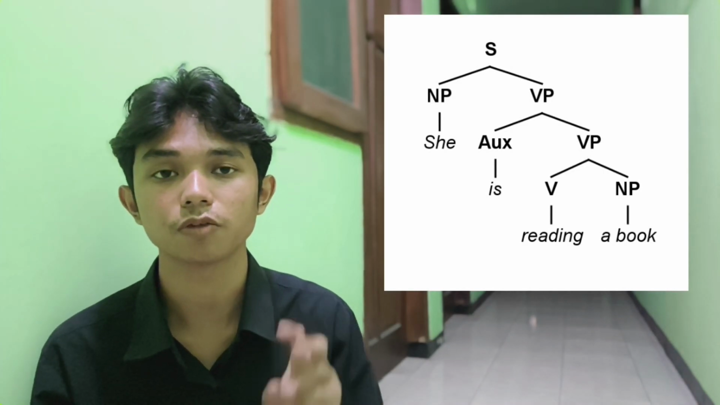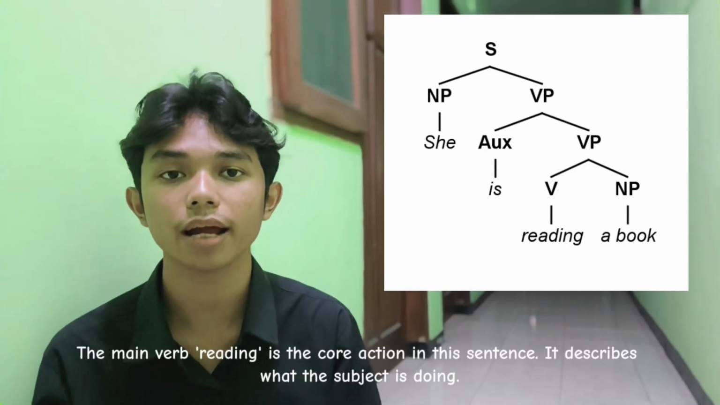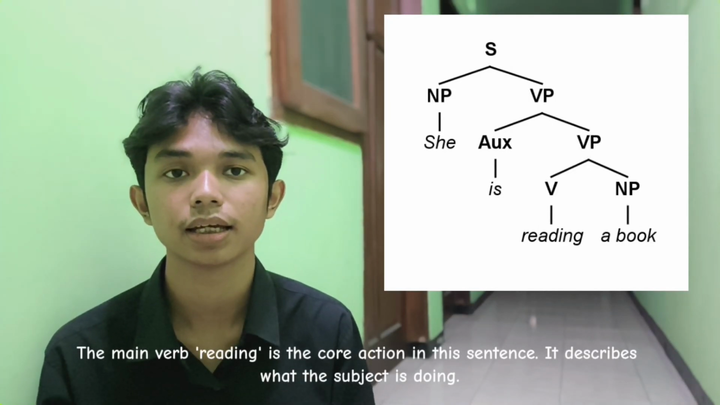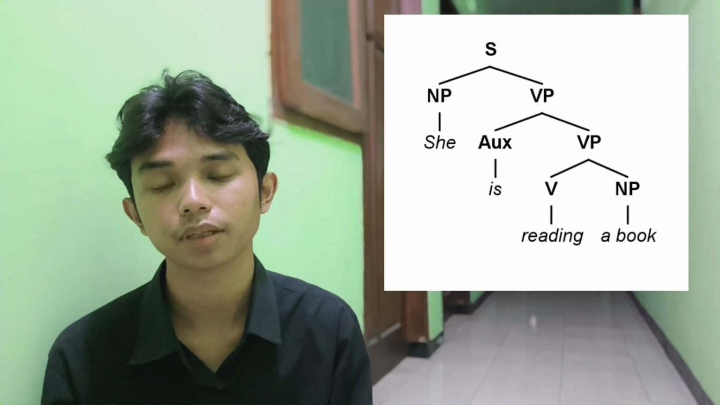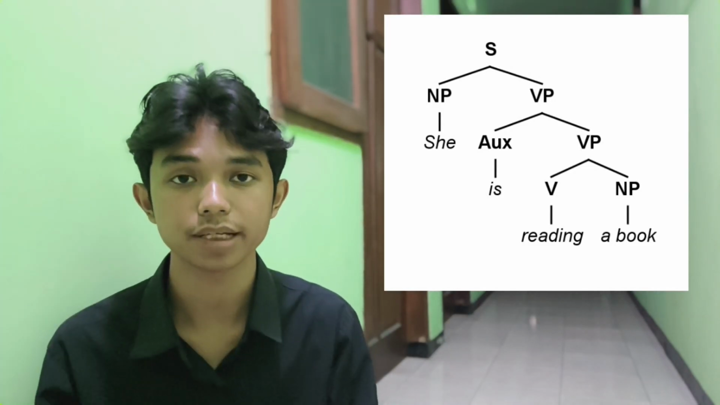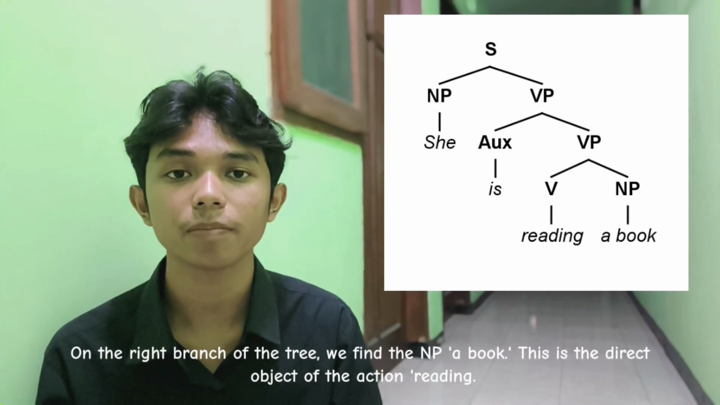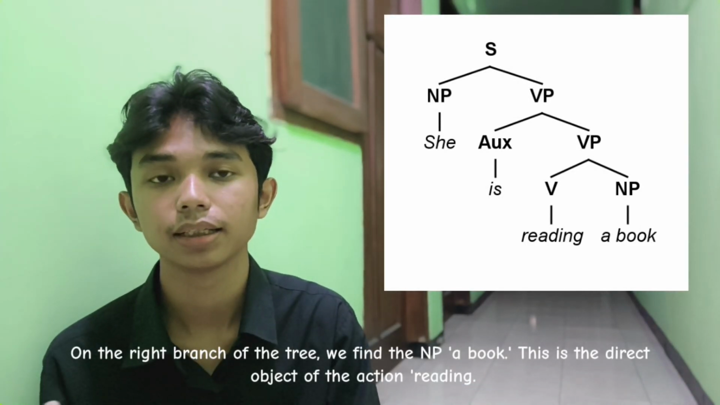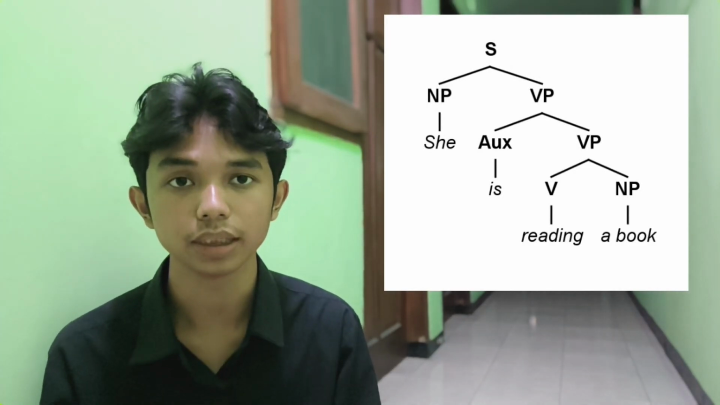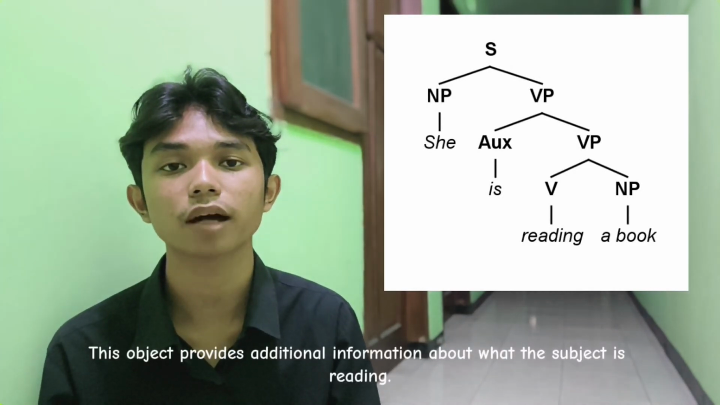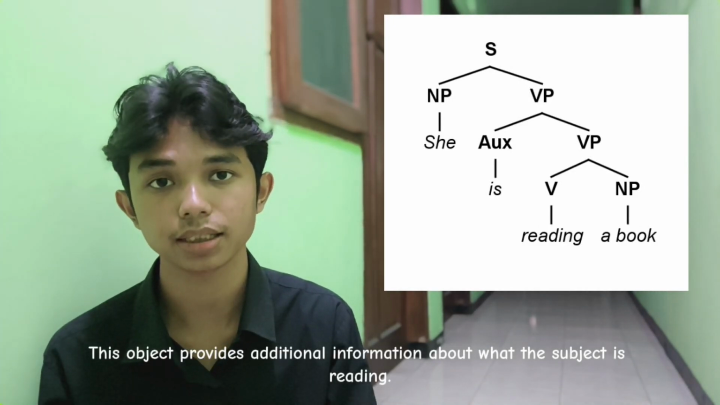Lexical verb or V. The main verb reading is the core action in the sentence. It describes what the subject is doing. Next is the noun phrase. On the right branch of the tree, we find the NP, a book. This is the direct object of the action reading. This object provides additional information about what the subject is reading.